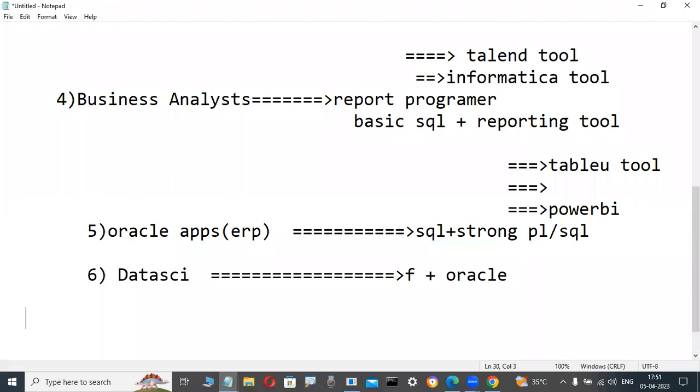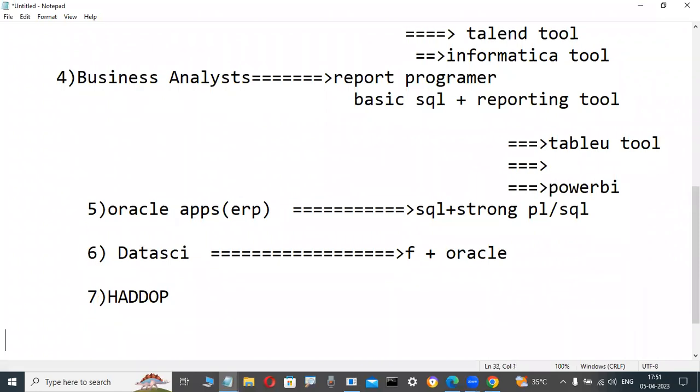Again, there are other types of programmers. There are Hadoop programmers. Is database knowledge required for them? Minimum basic SQL knowledge is enough, PL/SQL is not required. Those persons are also interested in learning the Oracle course. Not only that, there are many different types of programmers. Observe here, actually SAP HANA is there.